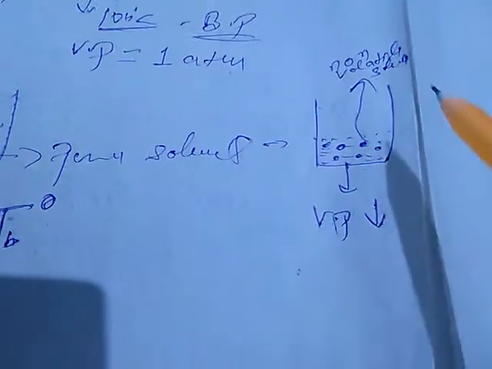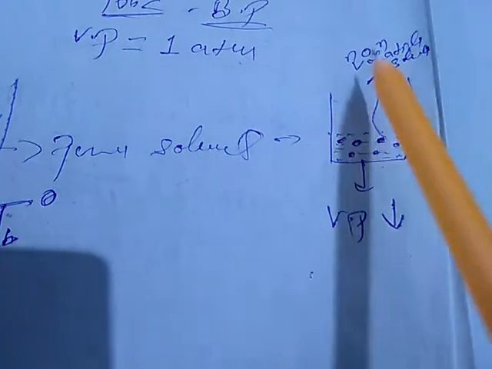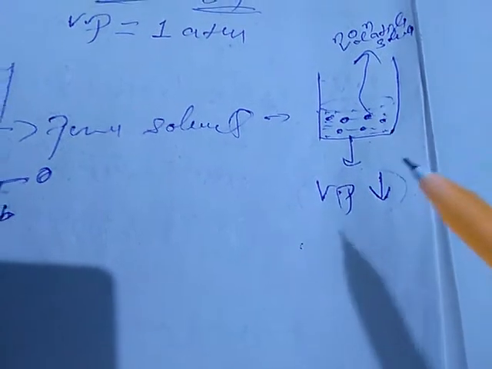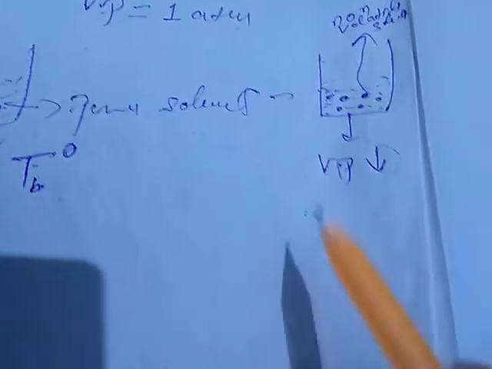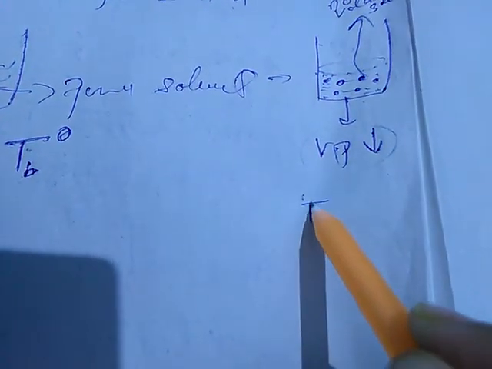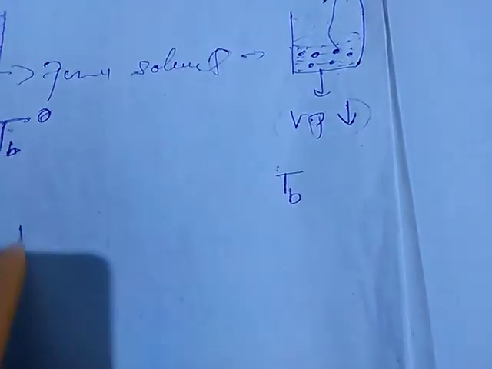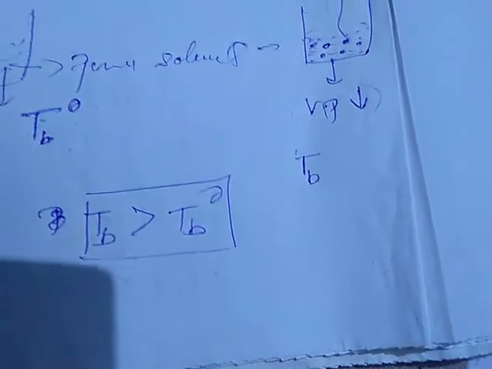Now, on addition of some non-volatile solute, what happened? The vapor is not very easily being formed, and due to less formation of vapor, the vapor pressure is decreased, and hence the boiling point will not be the same as that of pure solvent. So let this boiling point be equal to TB. The boiling point of this solution is TB, and of course this boiling point TB would be greater than TB naught.